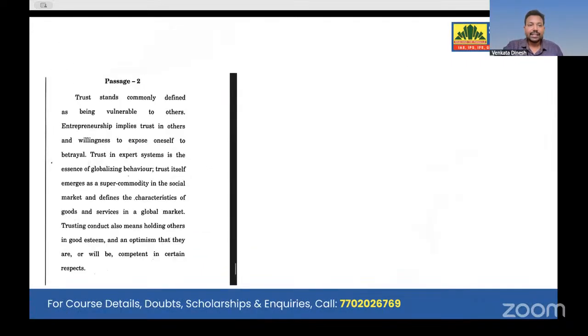And the last passage: trust is commonly defined as being vulnerable to others. He talks about entrepreneurship, he talks about trust, he talks about social markets, and what goods and services are there in global markets. This is all he talks about, right? We have to trust each other. We have to go with optimism. This is the crux of the passage.